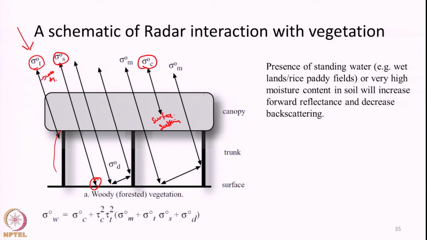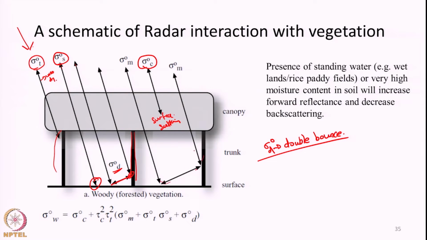A certain fraction of it might reach the surface, get forward reflected, interact with the trunk and come out. This is what we call a double bounce. A good fraction of the incident radiation may be reflected in the forward direction, and a vegetation trunk standing in front of it may reflect it towards the sensor, a double bounce. Or there can be multiple reflected signals.